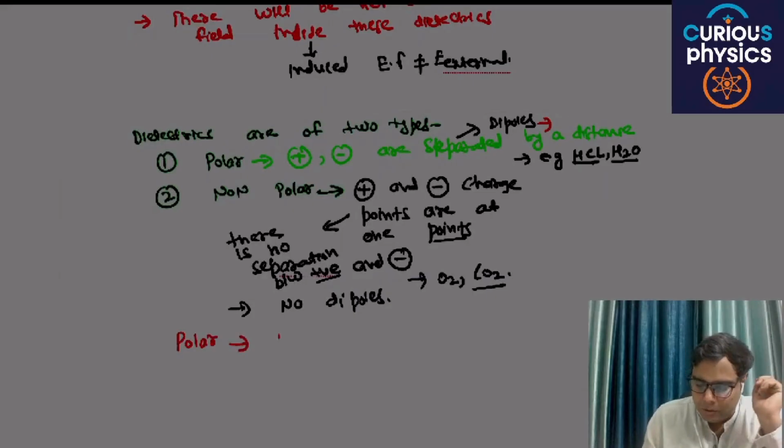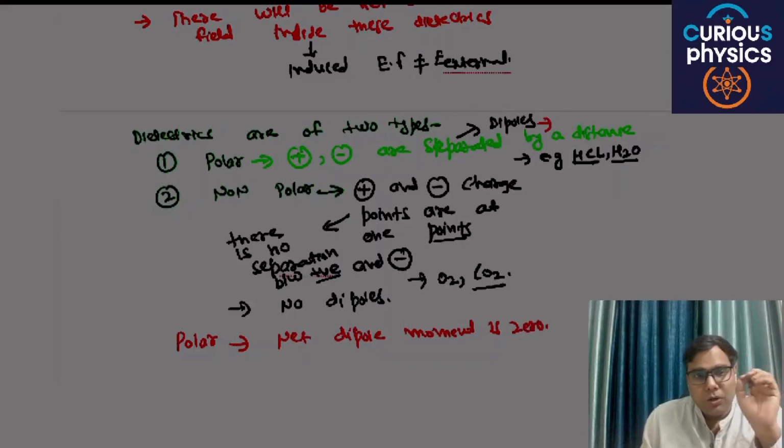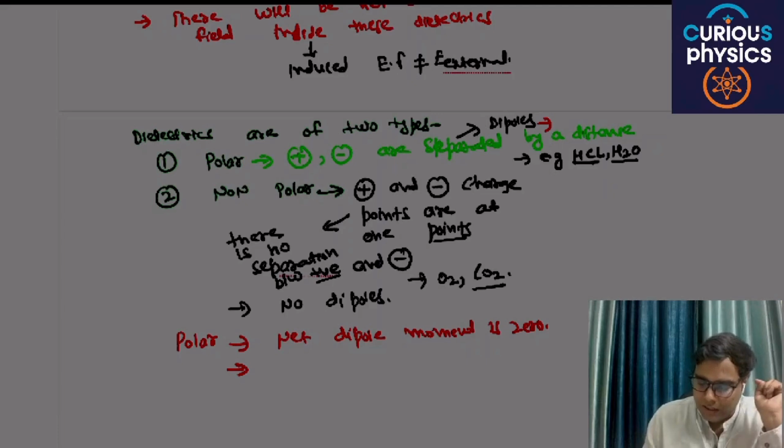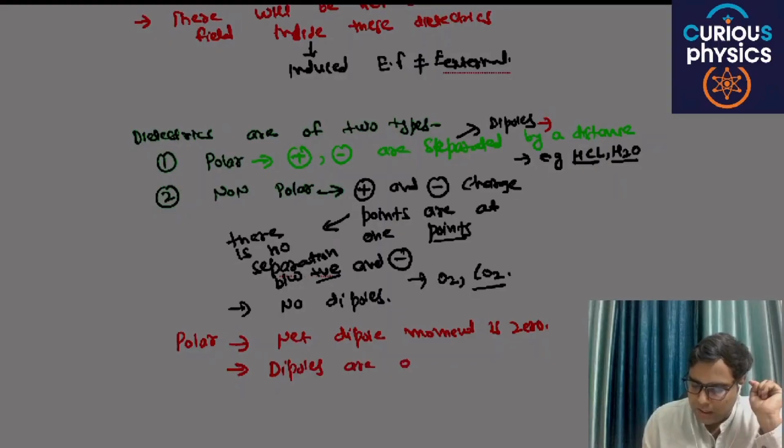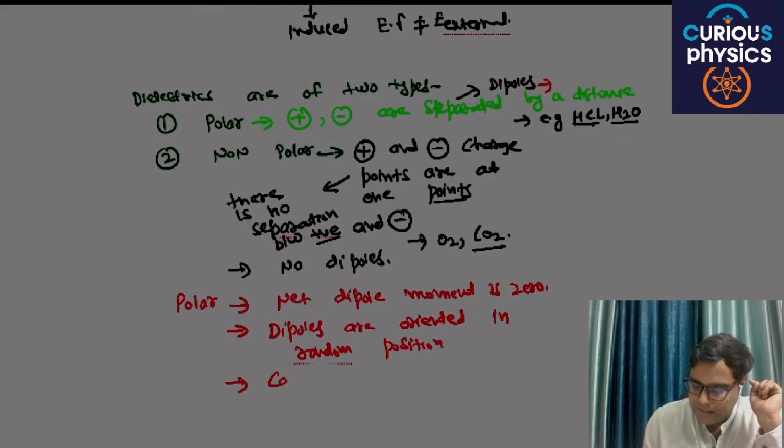But in the case of polar dielectrics, the net dipole moment is zero, because if there is no external force, then these dipoles are oriented in random positions, and they cancel each other's electric dipole moments.